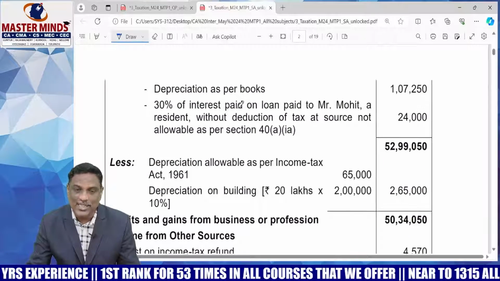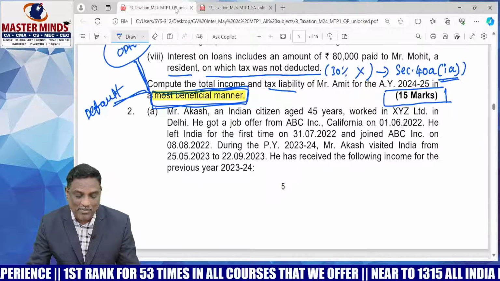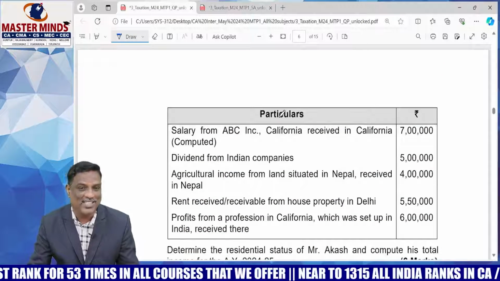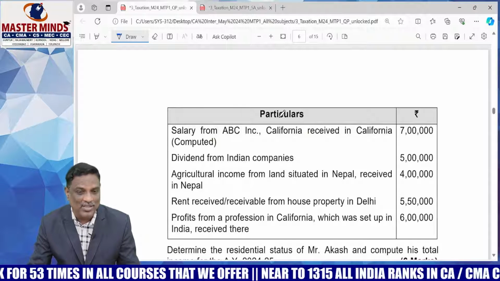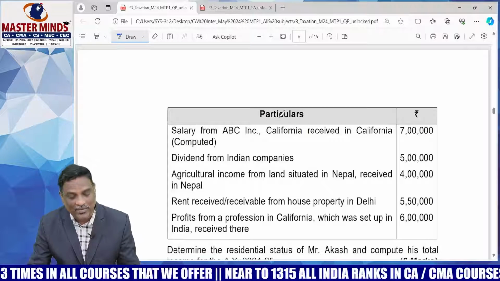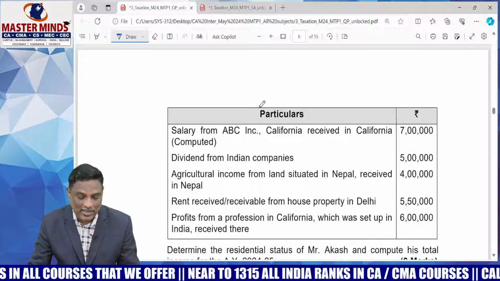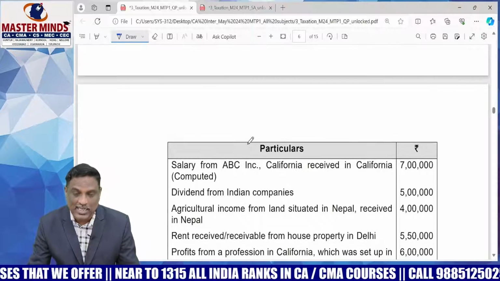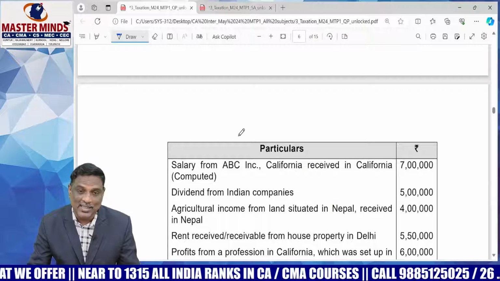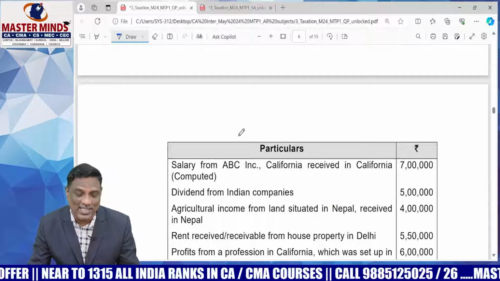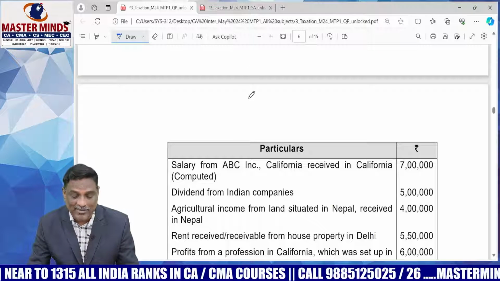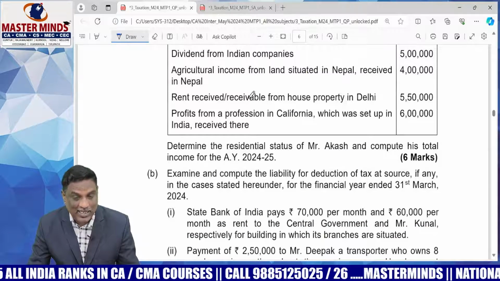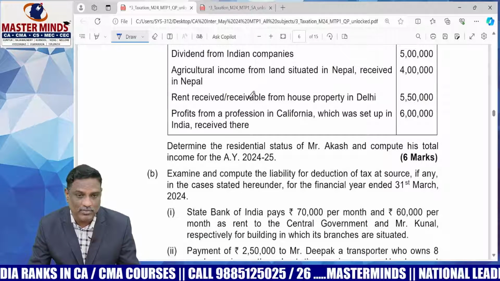So from the adjustments point of view it is very easy, but the problem's complication is that it will be solved in various versions: default, opt out, AMT, and verification of marginal relief. That's why the problem is very complicated and lengthy. So my dear students, my suggestion is better to prepare this problem mandatorily. The way of presentation is very important, mainly for total income problems.